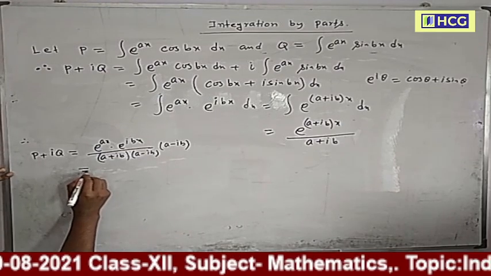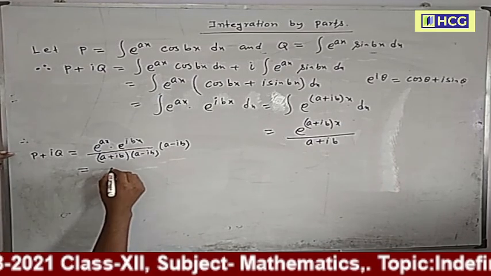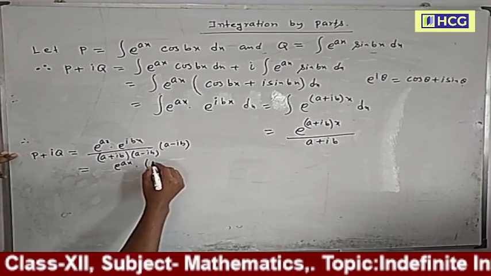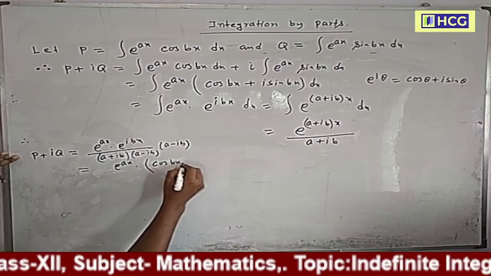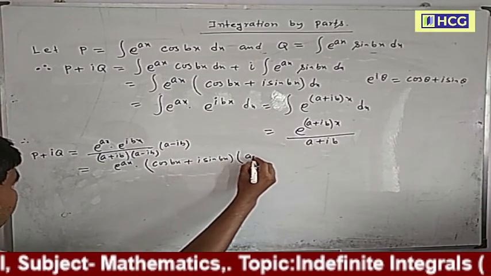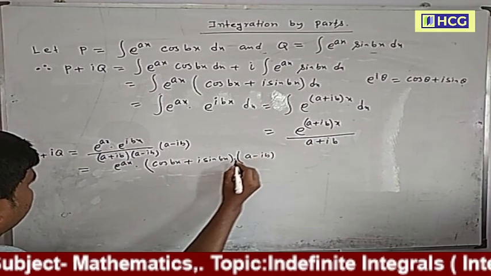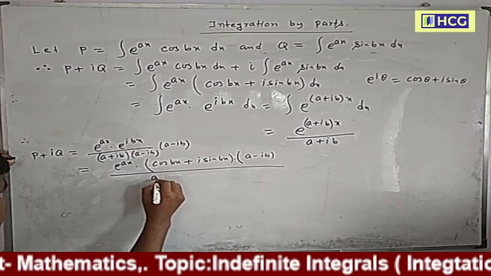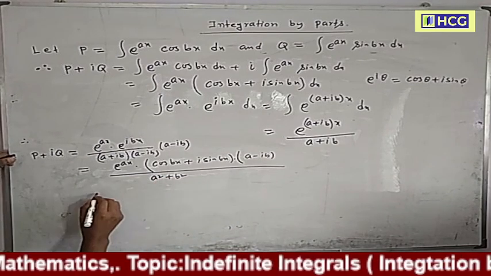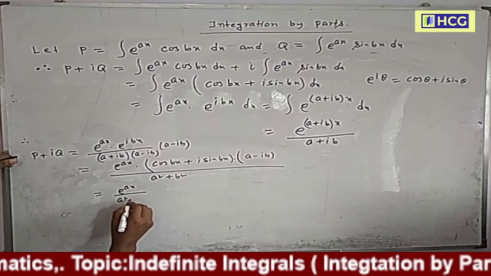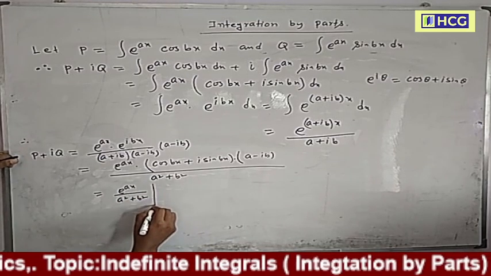So now this is equal to e to the power ax, and the value of e to the power ibx is cos bx plus i sin bx, into (a minus ib), divided by (a plus ib) into (a minus ib), which is a square plus b square. This is equal to e to the power ax divided by a square plus b square.